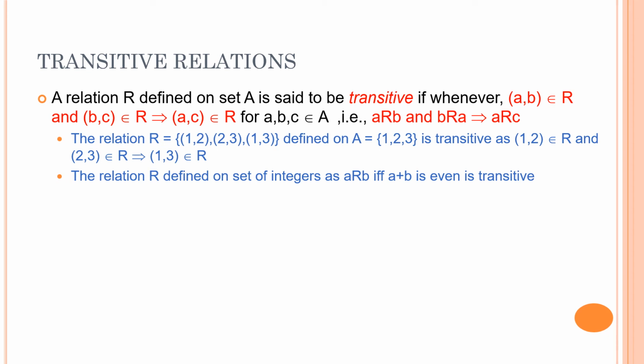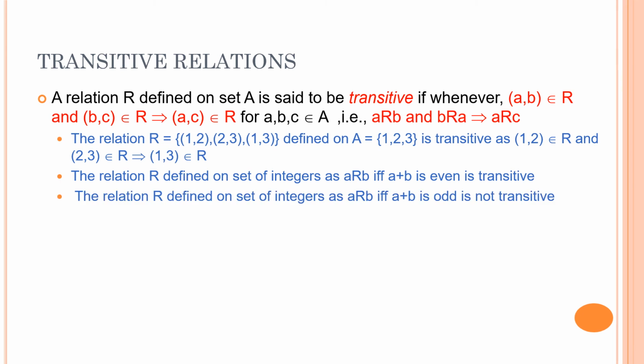As B is odd and B plus C is going to be even, so C will also be odd. So A is odd, B is odd and C is odd. So A and C both being odd will again give a total of an even number. So this relation is a transitive relation.